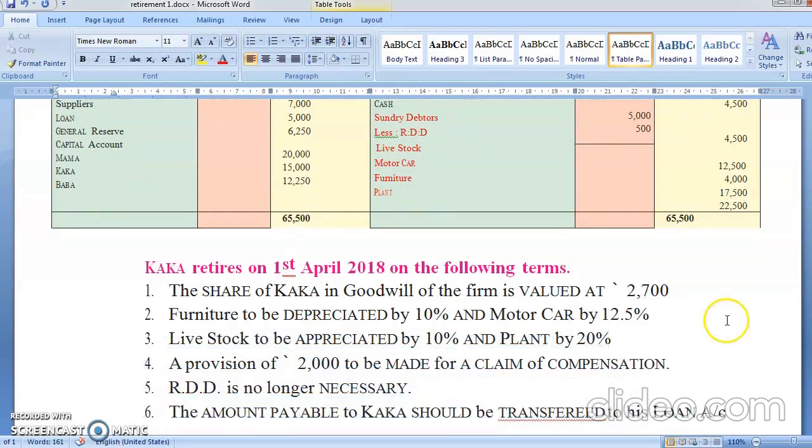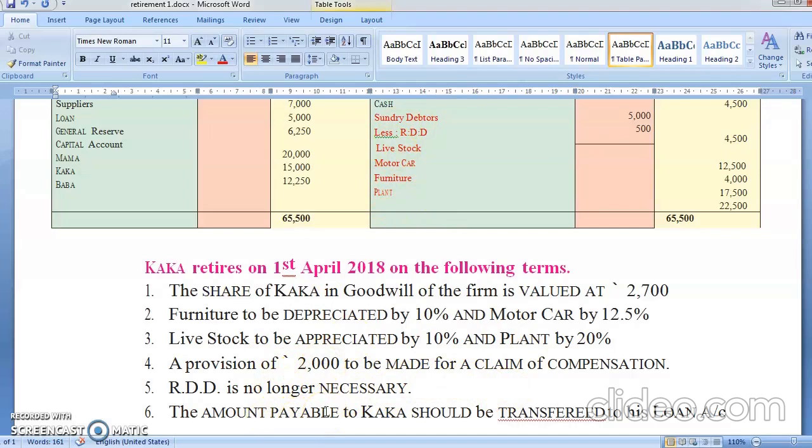Kaka retires from the business on 1st April on the following terms. The share of Kaka in goodwill of the firm is valued at 2,700. Furniture is depreciated by 10% and motor car by 12.5%. Livestock appreciated by 10%, plant by 20%. So you have done livestock, motor car, furniture. Provision of rupees 2,000 is made for the claim for compensation. RDD is no longer required. The amount payable to Kaka is to be transferred into the loan account.